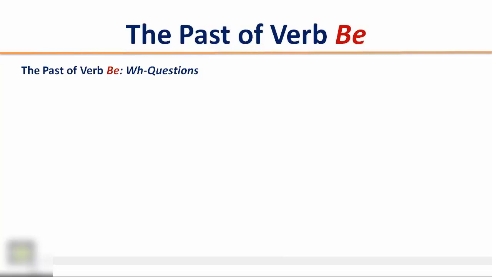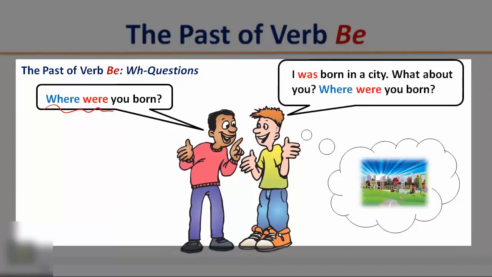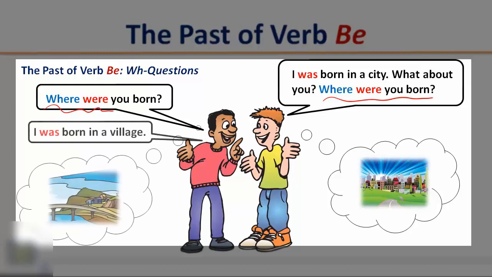The past of verb be, WH questions. Listen to the following short conversations and pay attention to the word order in WH questions. Where were you born? I was born in a city. What about you? Where were you born? I was born in a village.